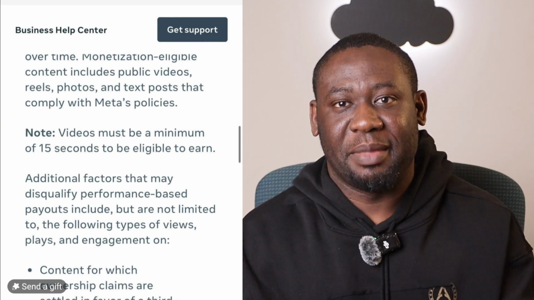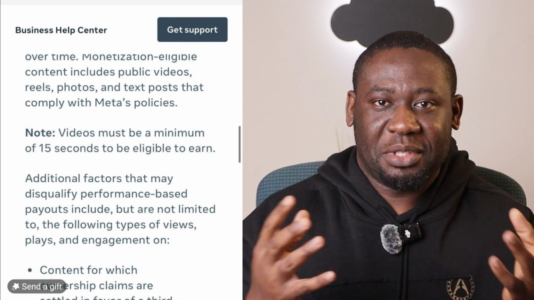There's a new update going on right now in Facebook, and Meta is changing the whole way they serve ads on your videos. Now, if you're a creator of Reels, you create more Reels, you focus more on Reels, and you earn from Reels, and all of a sudden you stop seeing ads in your Reels. This is the issue. If your videos are less than 15 seconds, there's a new update in Facebook, which is the Meta. Now, what is this update all about?